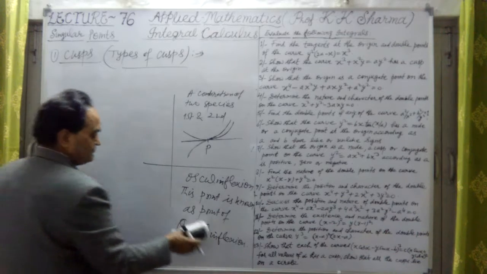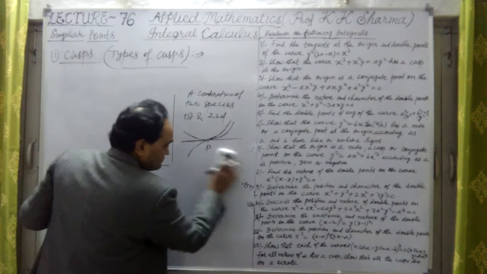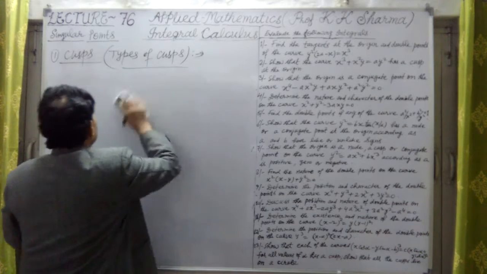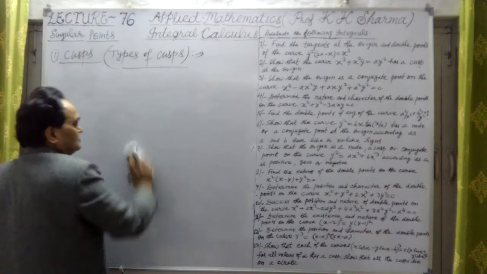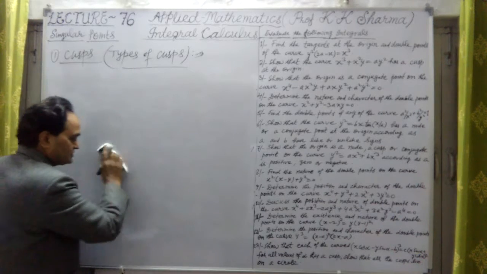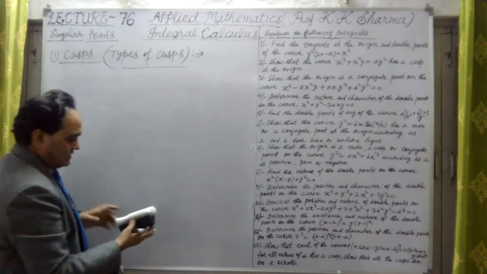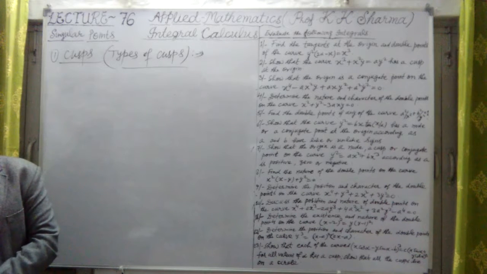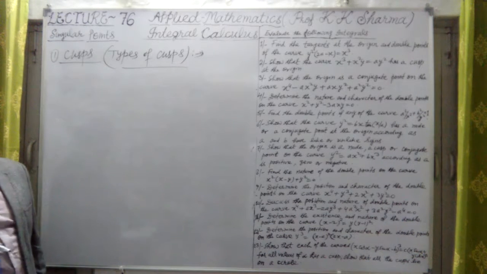Now let me talk about what the other points are. The first two kinds of species are also known as what kind of cusp? The first cusp and second cusp, what are they known as? Now first is keratoid cusp.